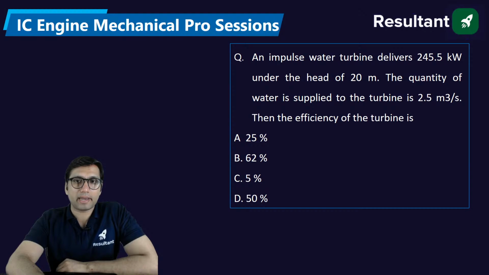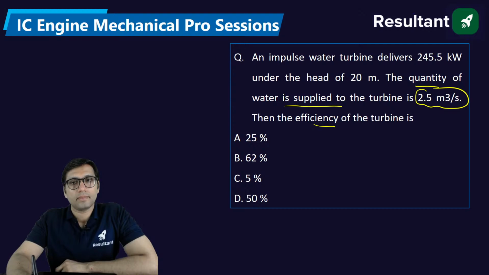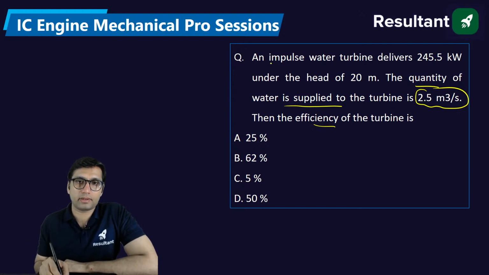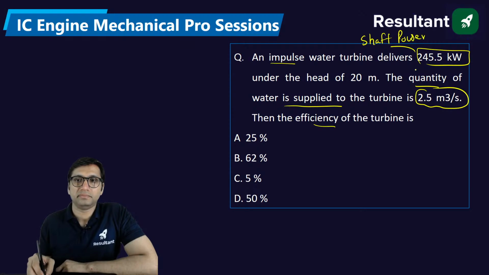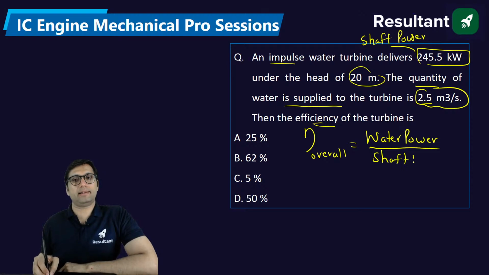An impulse water turbine delivers 245.5 kilowatt under the head of 20 meter. The quantity of water supplied to the turbine is 2.5 meter cube per second. The efficiency of the turbine is? In this question a turbine is given, and the power given here is the shaft power. Discharge and head are also provided. The efficiency they are asking for is the overall efficiency. Overall efficiency for a turbine is water power divided by shaft power. Just use the formula and you will get the answer.